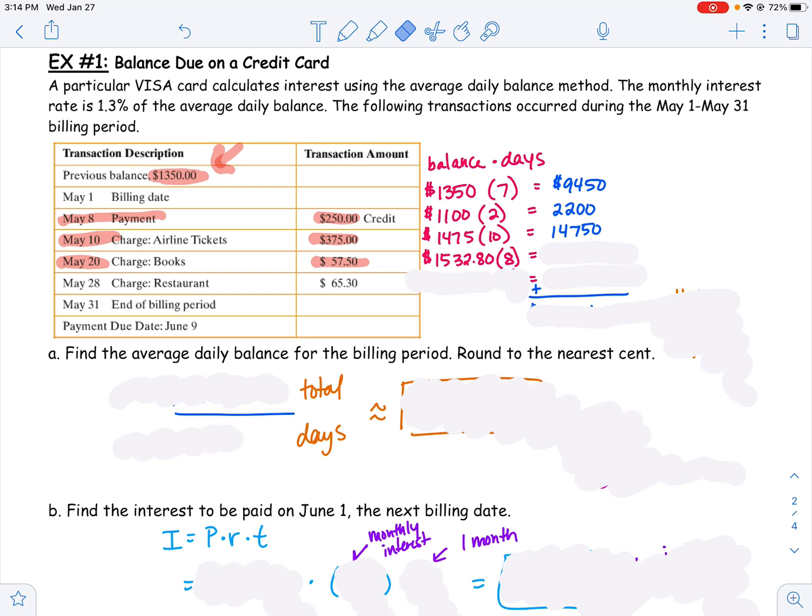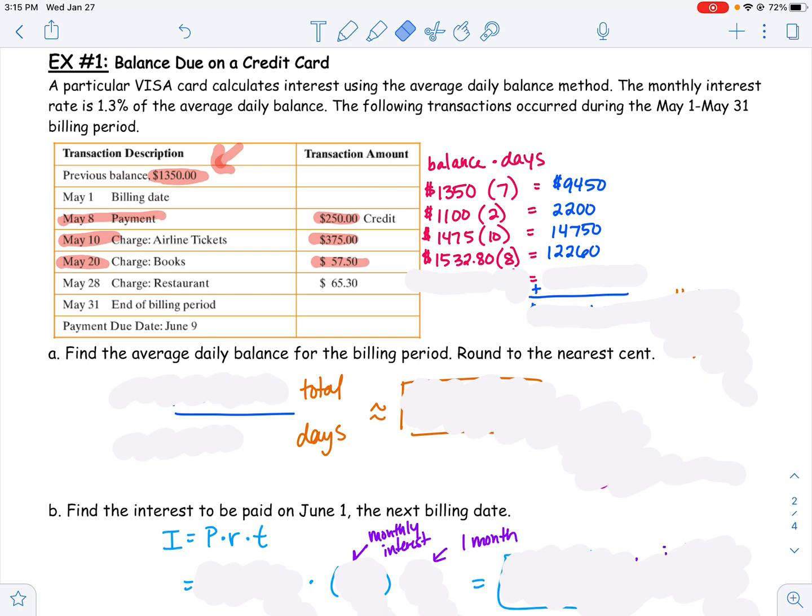If you add it up, even use your fingers if you need to, that's 8 days, right? 8 days of that balance. When I multiply 8 times the 1532, I end up getting $12,260. My balance changed though.